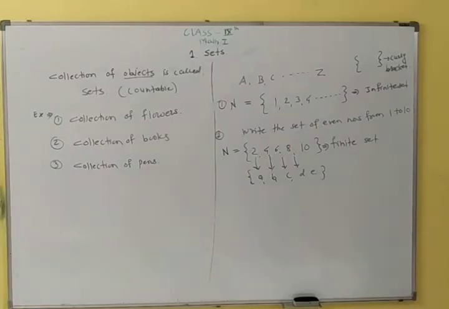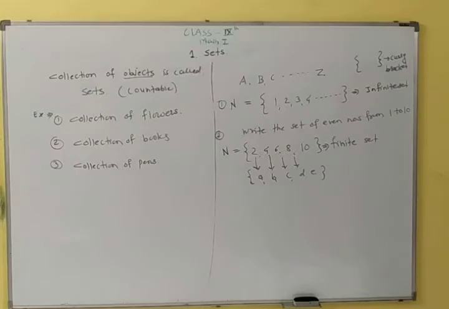Page number 1. See the examples given below and decide whether it is a set or not. First problem is days of a week. It is countable, so it is a set. Second, months in a year. It is also countable, so it is a set. Third problem is brave children in the class. It is not a set, because we cannot know how many children are brave.